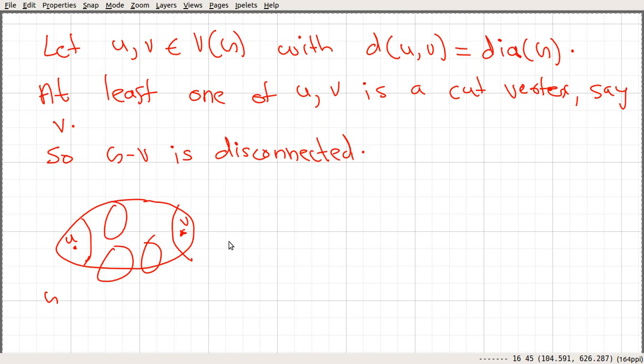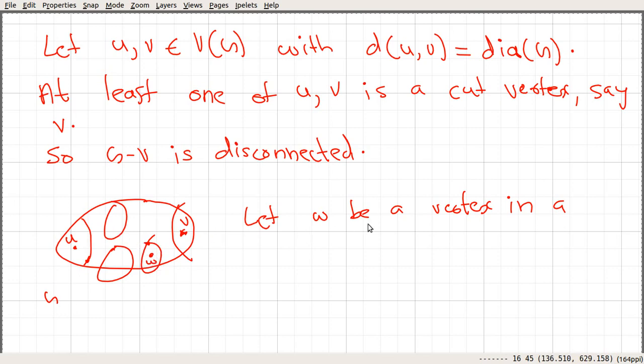So let's consider a vertex w. Let w be a vertex in a different connected component of G minus v other than u. So anyway, this vertex v is not a part of this one. After deleting v, we have at least two connected components. So let's consider a vertex w that belongs to a different connected component. We are sure that there are at least two.